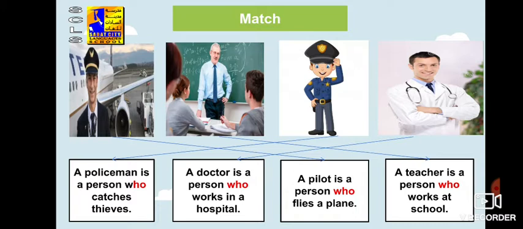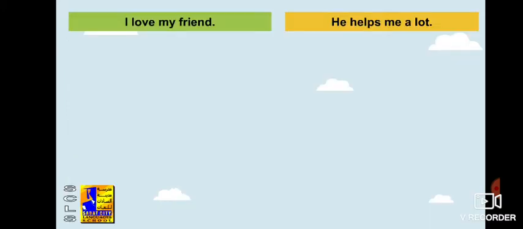As you see here, how can we complete a sentence after a person? A pilot is a person who... So I use who here to connect the two sentences together. We have two sentences here: I love my friend, and the second one, he helps me a lot.